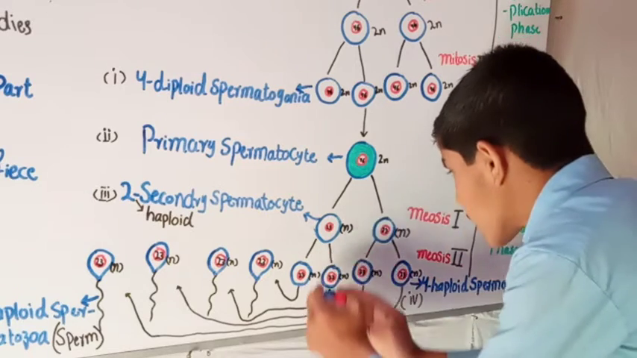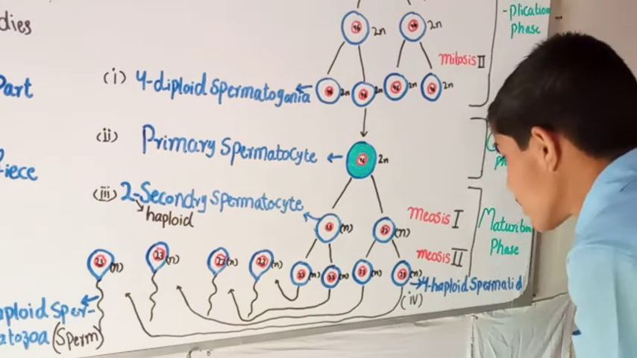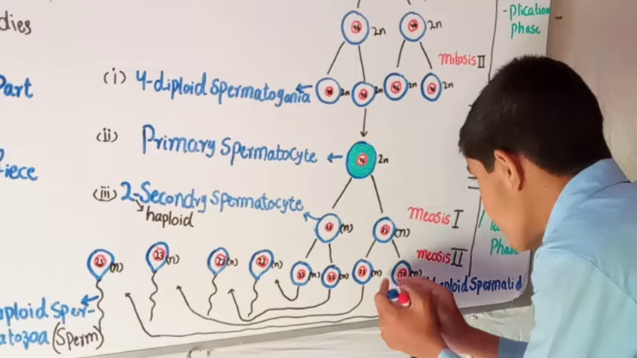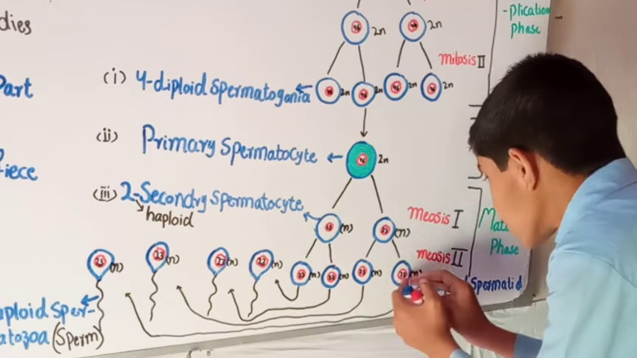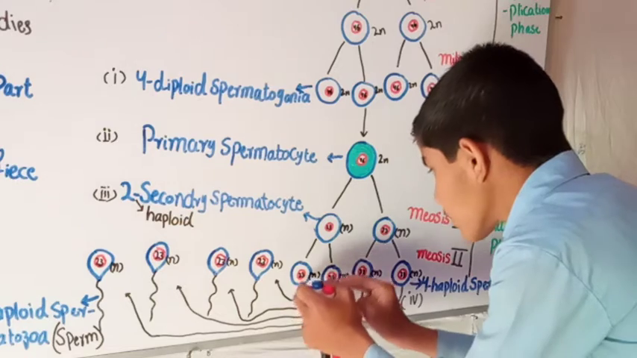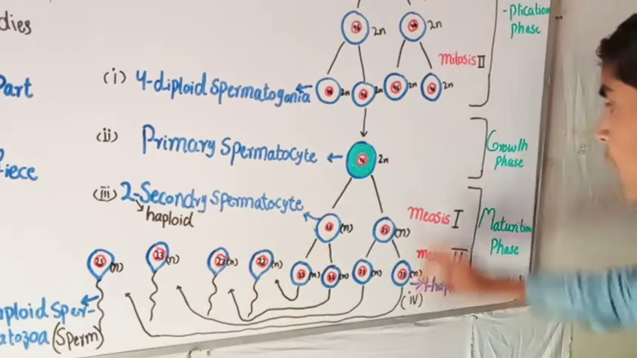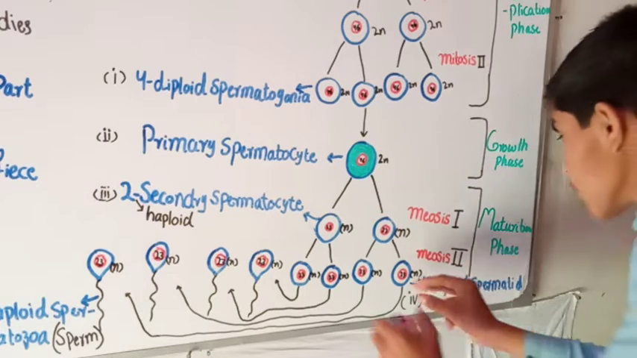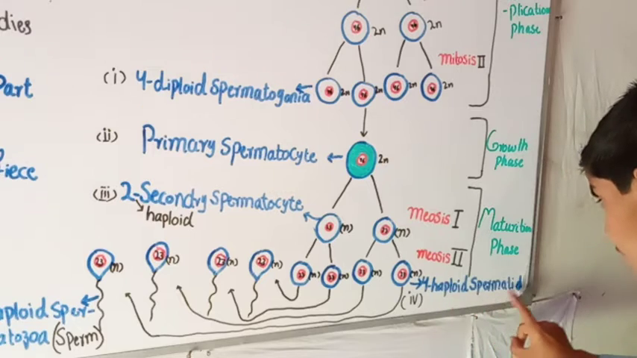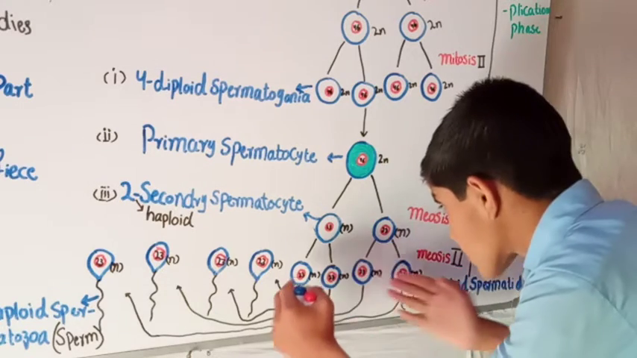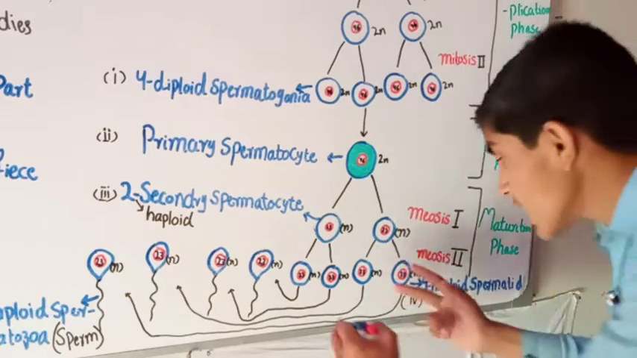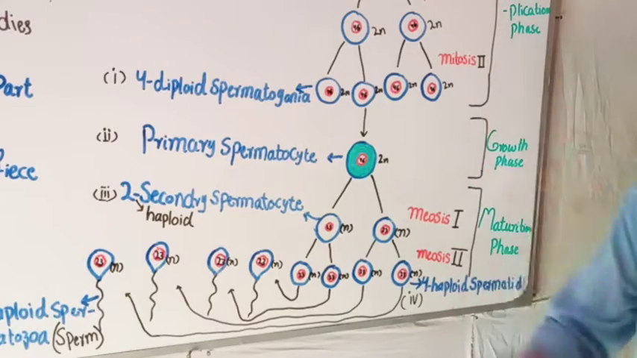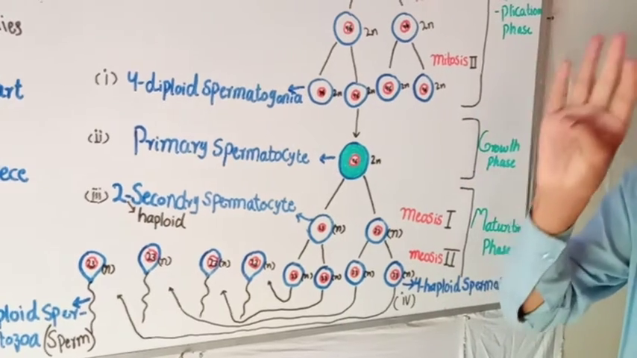This also undergoes meiosis 2, but it is like mitosis, so each cell produces two cells identical to the parent, so it is called 23, and this also produces 23. So now from one diploid primary spermatocyte, 4 haploid spermatids are produced. These 4 haploid cells we call spermatids, not spermatocytes, spermatids.